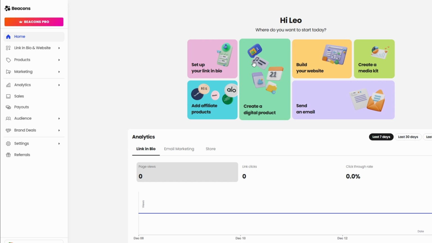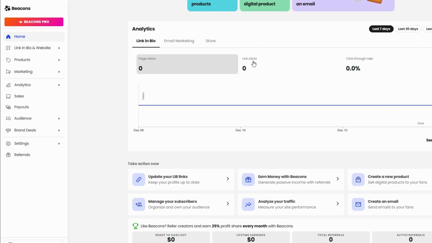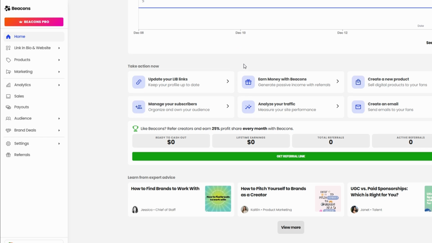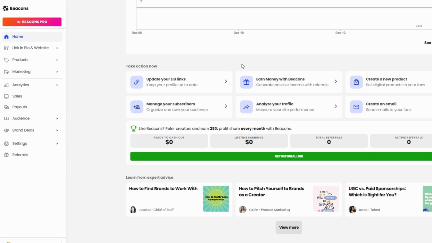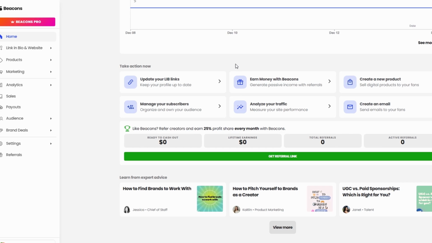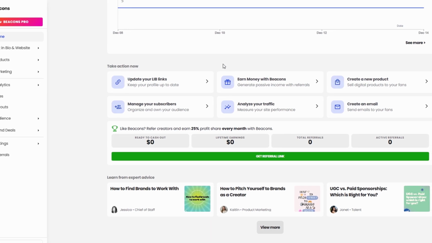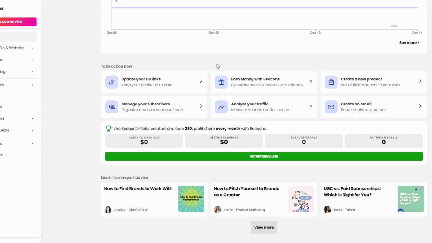What sets Beacons.ai apart is its AI-powered customization. You can create sleek, professional-looking designs without needing to hire a designer or spend hours tweaking templates. For example, the AI can automatically generate branding elements like banners, color themes, and layouts that perfectly align with your style. Whether you're a content creator launching your first project or a seasoned entrepreneur wanting to simplify your workflow, Beacons.ai